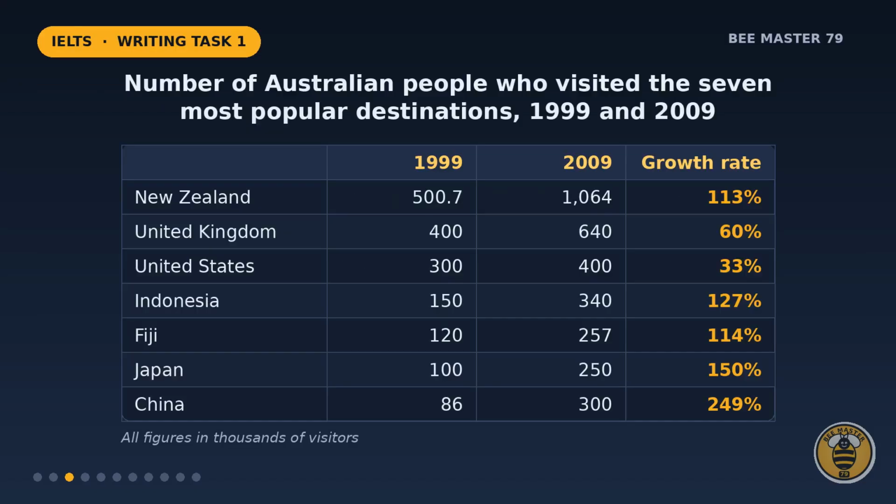Let's read the data carefully. All figures are in thousands of visitors. New Zealand was the top destination, rising from about 500,000 to over 1 million. The United Kingdom and the United States came next. Indonesia, Fiji, Japan and China had smaller numbers, but several grew very quickly. China's growth rate of 249% was the highest of all.